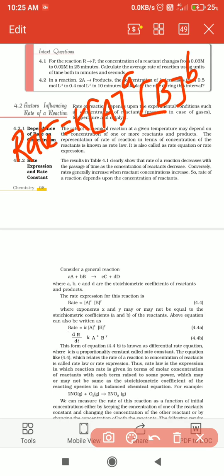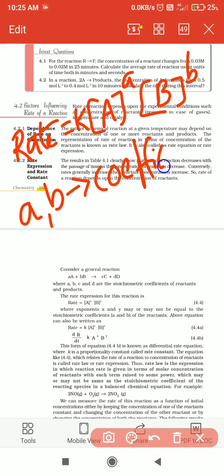So that means initially you have taken one balanced chemical equation, the stoichiometric equation. In the stoichiometric equation, the number of moles of reacting species, each coefficient term will be raised to exponential powers. That means here capital A power small a and capital B power small b. So small a and small b are the coefficient terms, the coefficients of capital A and capital B.